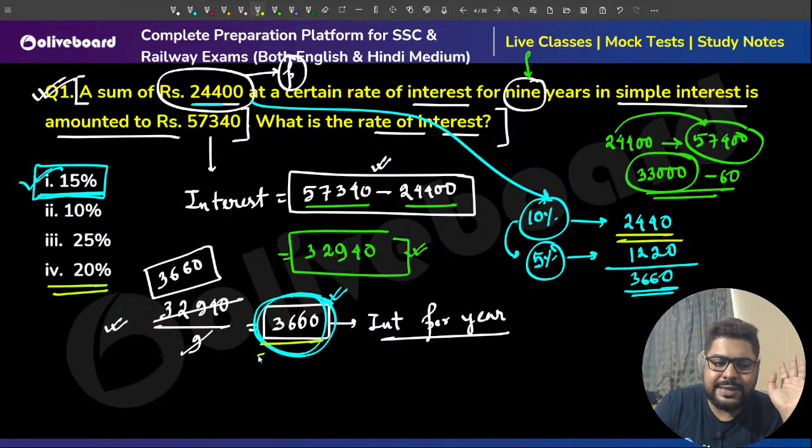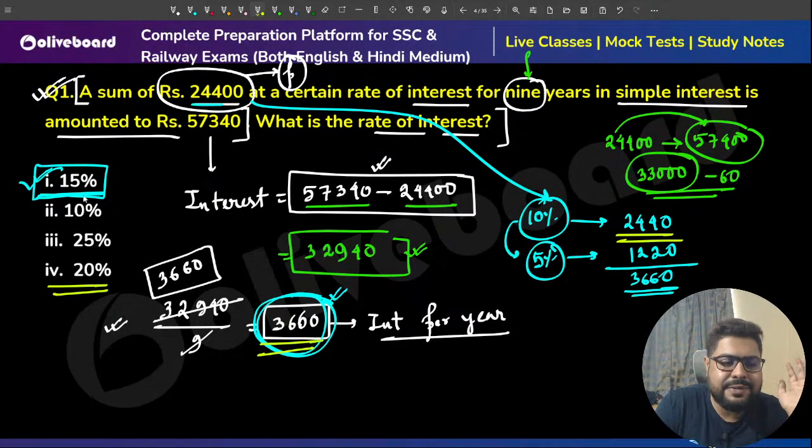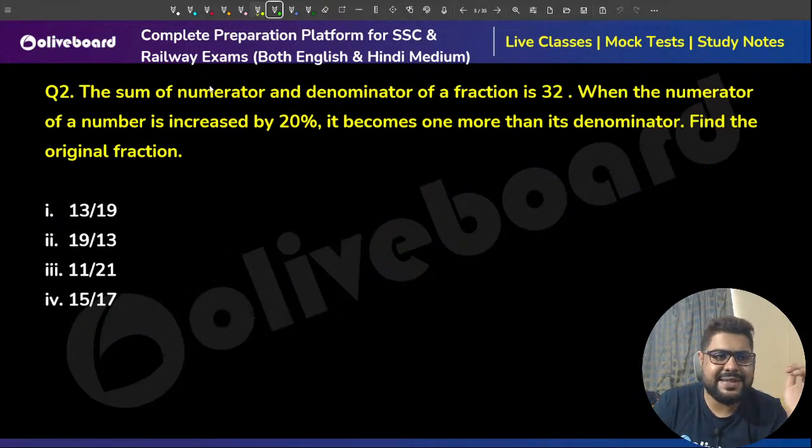Much more than 36. So that means anything between 10 and 20 will be my answer. That is 15%. That way also you can think. Right? Many ways to solve. Next question then.